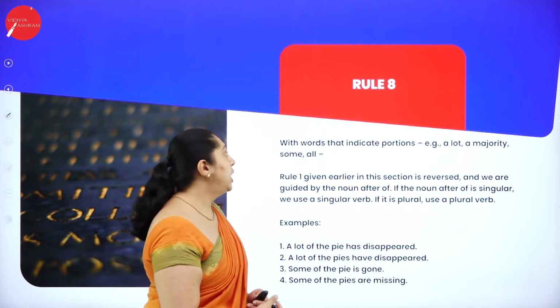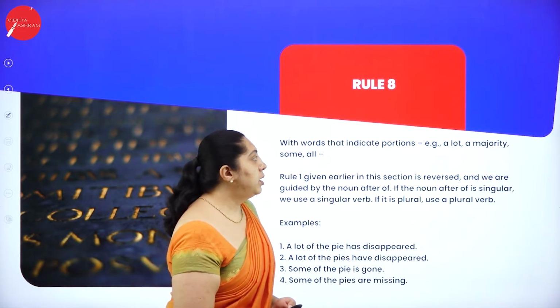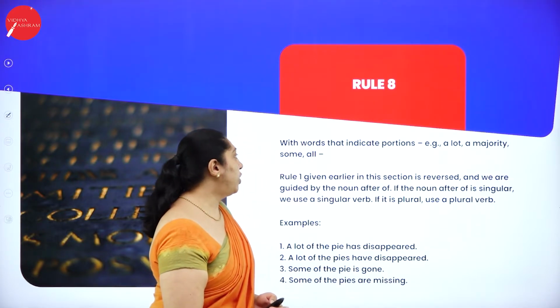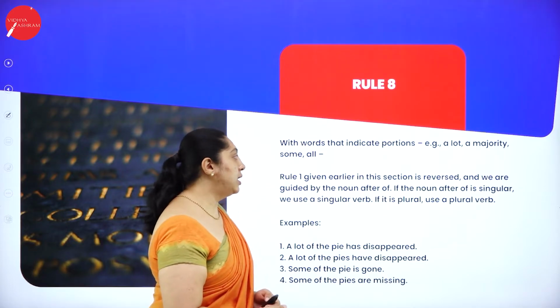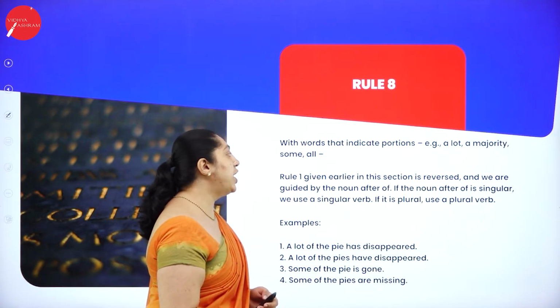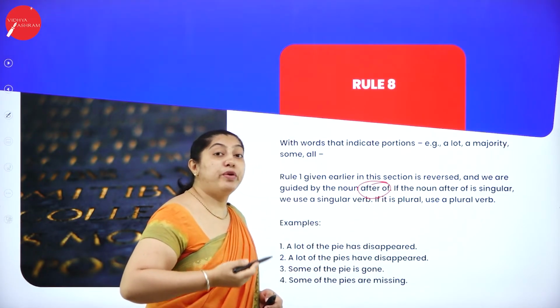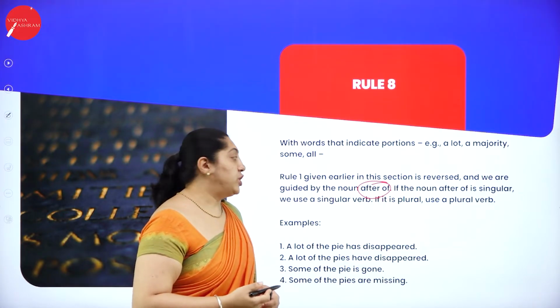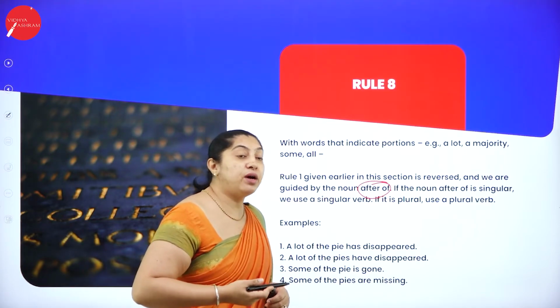Rule 8. With words that indicate portions, for example a lot, a majority, some, all, rule 1 given earlier in this section is reversed, and we are guided by the noun after "of". In rule 1, it was before, but in rule 8, it is after "of".